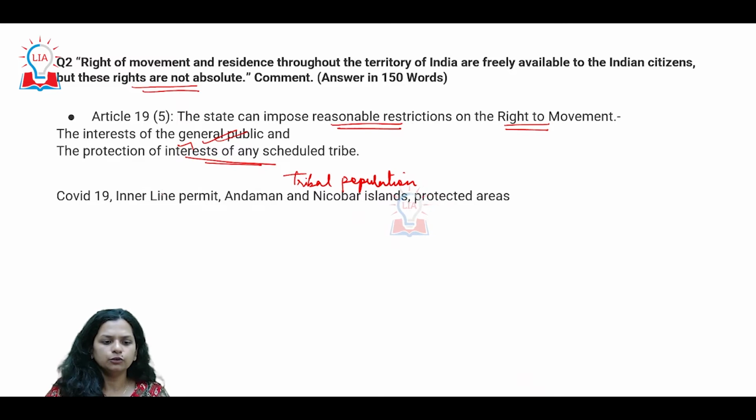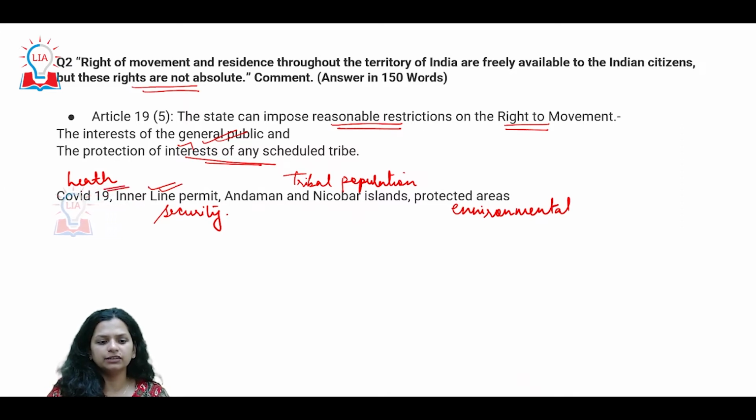All right, you have restrictions with regards to inner line permits. So we can have security considerations. All right, we can have environmental considerations through protected areas. We can have health. Okay, health as an emergency. Major reasons why basically we can have some amount of restrictions with regards to movement and travel.